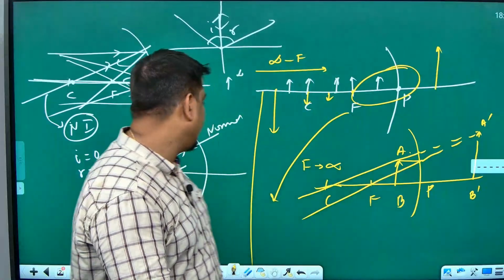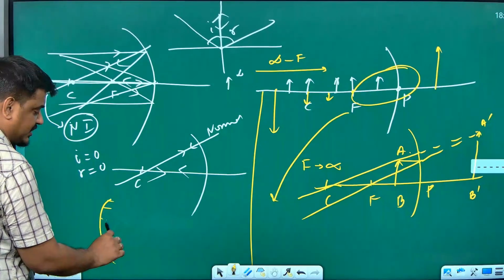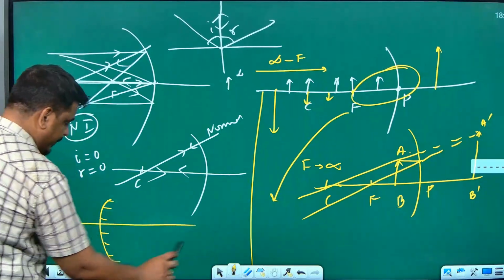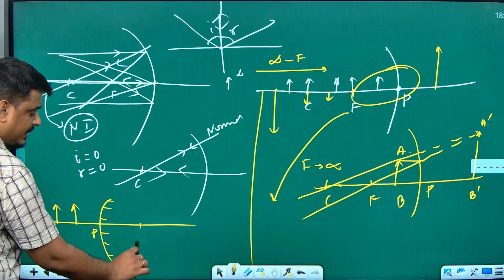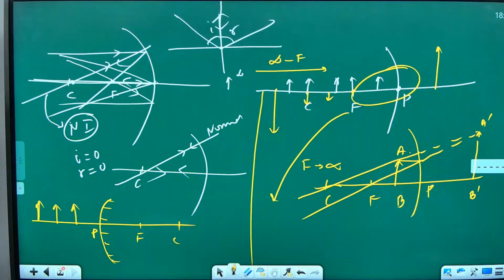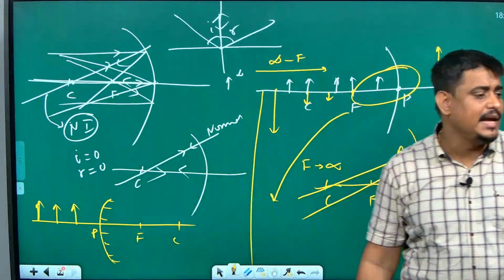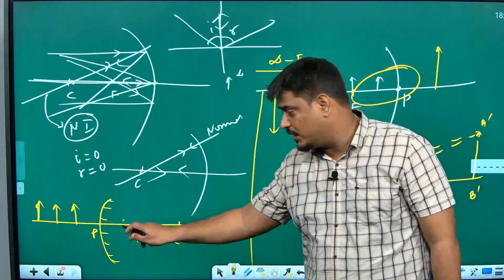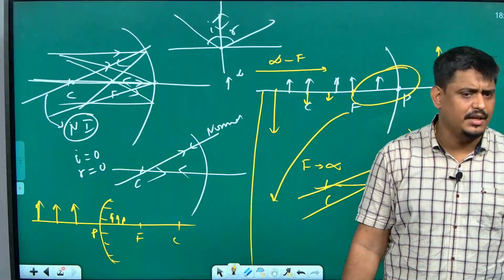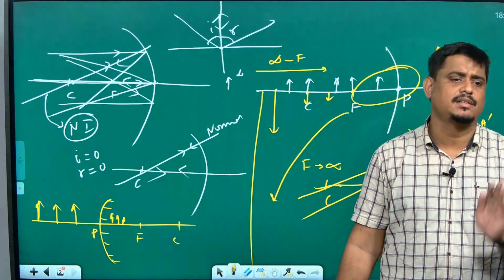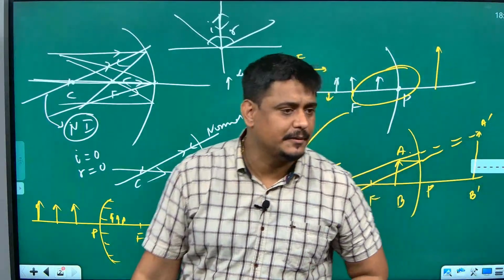After that, you have learned the convex mirror also. If it is a convex mirror, then there are fewer tensions, because wherever you keep the object, where is the image going to form? Between P and F, inside the mirror or behind the mirror. So image always forms behind the mirror, and image is always virtual, erect and diminished only. Wherever you keep the object, image will always be virtual, erect, diminished, and it is going to form inside the mirror or behind the mirror.